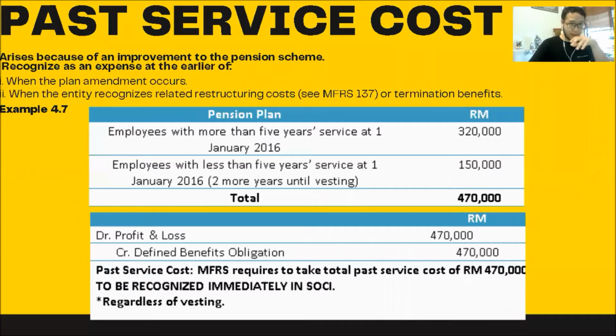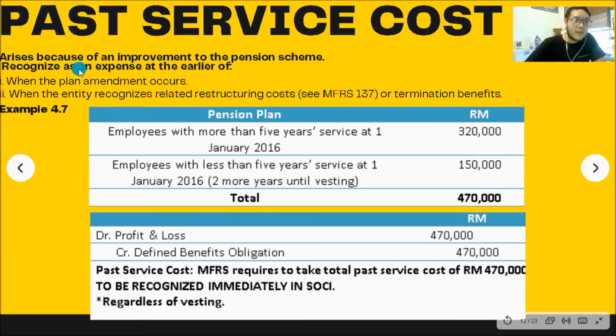Okay, let's move on to this item first. Past service cost. This is the easiest one as it is an expense. It arises because of an improvement to the pension scheme or a curtailment, and is recognized as an expense at the earlier of when the plan amendment occurs or when the entity recognizes related restructuring costs or termination benefits. Don't worry about curtailment, all of that. Fariatu will explain that later.